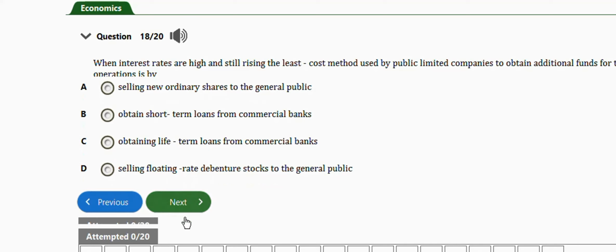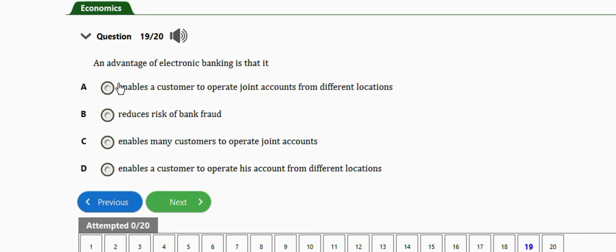The next question is this one. It says an advantage of electronic banking is that it enables a customer to operate joint accounts from different locations, reduces risk of bank fraud, enables many customers to operate joint accounts, enables a customer to operate his account from different locations. The right answer is option D, which is it enables a customer to operate his account from different locations.